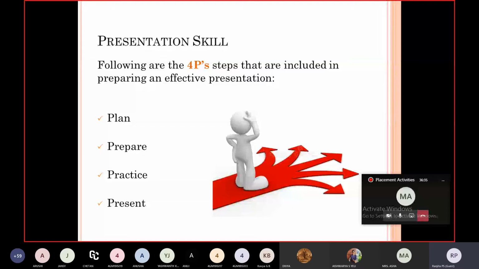Practice. As you all know the proverb, practice makes a man perfect. You must start practicing in front of a mirror. By doing this, you will come to know how your body language is, how your gestures are, and also if there are some mistakes, you can correct yourself. If everything is good, you can proceed.